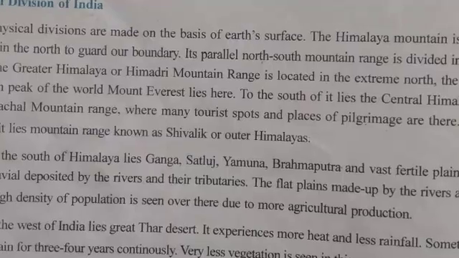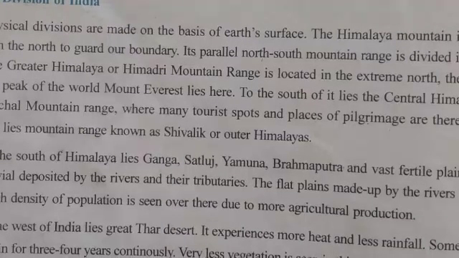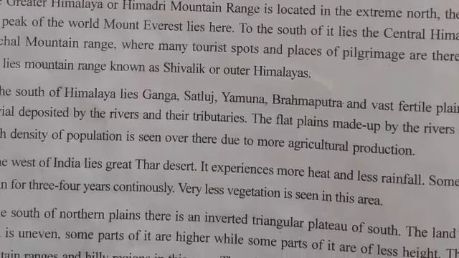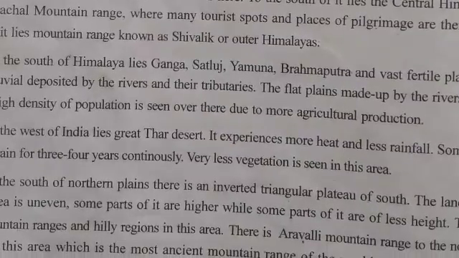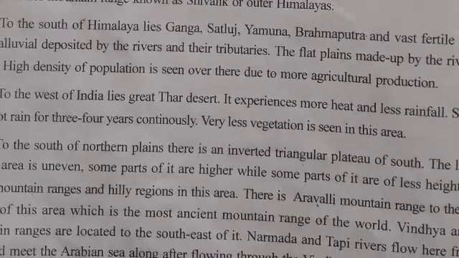The Himalayan mountain range is situated to guard our boundary. Because the Himalayan mountain ranges are in the north of our country, they help to guard our country. Its parallel north-south mountain range is divided into three parts. The Greater Himalaya or the Himadri mountain range is located in the extreme north. The highest mountain peak of the world, Mount Everest, lies here. To the south of it is the Central Himalayas or the Himachal mountain range. Many tourist spots and places of pilgrimage are there.